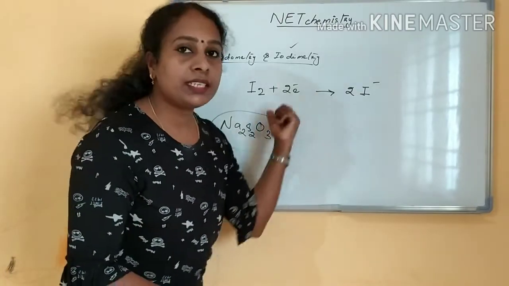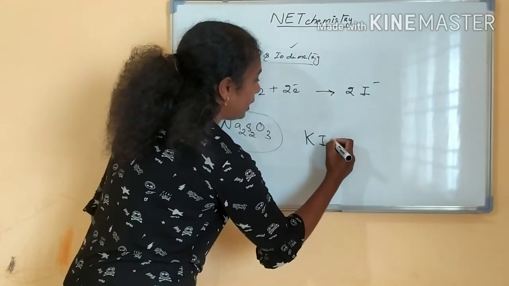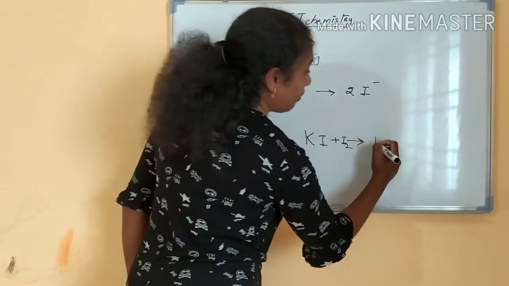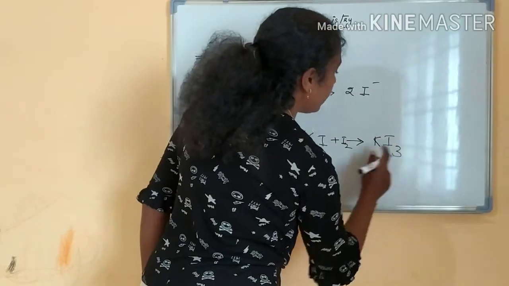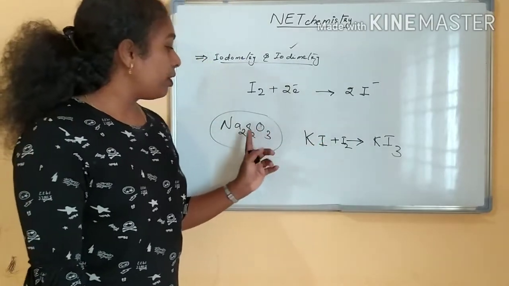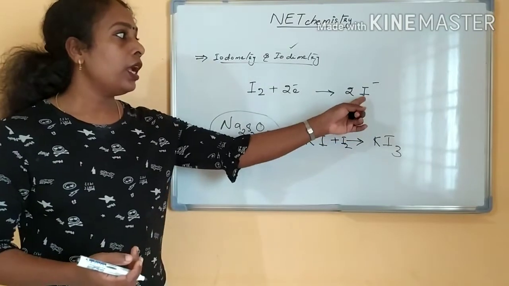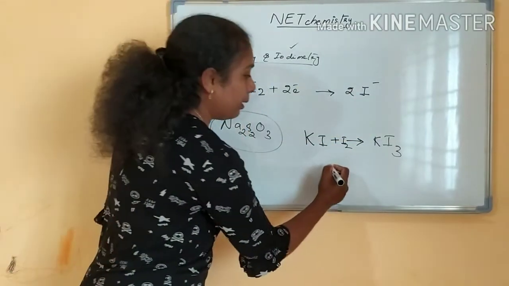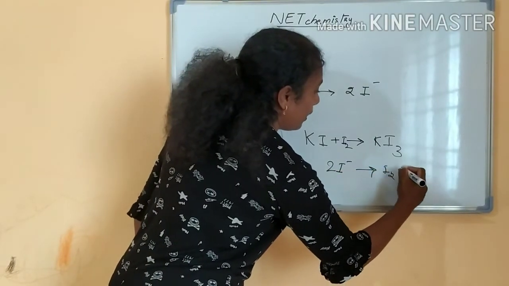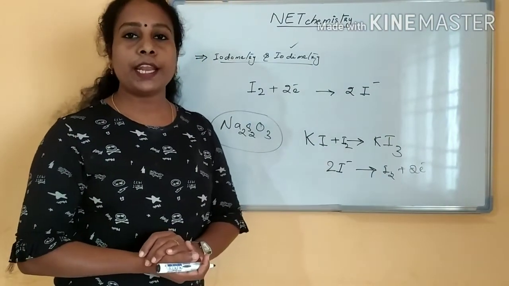Okay, the reaction is this. What will happen? Potassium iodide, you are titrating against potassium iodide. The liberated iodine will be reacting with the potassium iodide, then it will be KI3. That KI3, the liberated iodine, will be reacting with the sodium thiosulfate. This is the difference between iodometry and iodimetry. In iodimetry, the reaction will be the opposite: the iodide I minus will be converted to iodine plus 2 electrons. Right? This is the difference between iodometry and iodimetry.